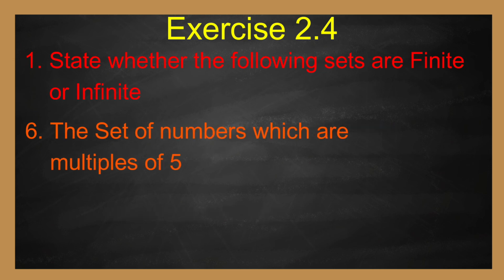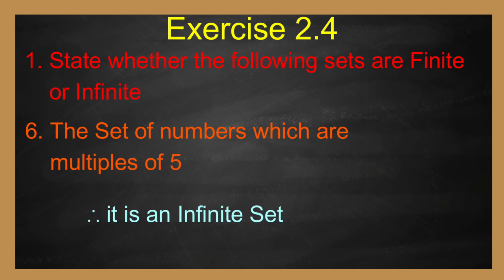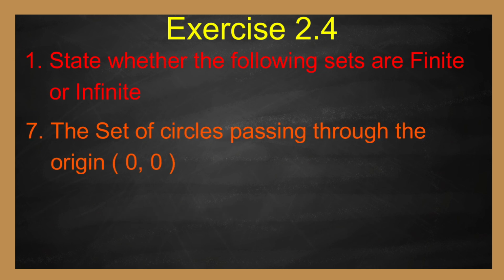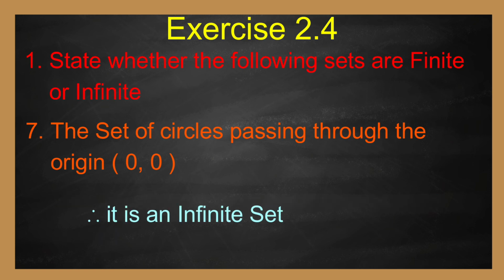The set of numbers which are multiples of 5. 5 multiples are 5, 10, 15, etc. There is no end for the 5 multiples. Therefore, it is an infinite set. Seventh one. The set of circles passing through the origin 0, 0. We can draw any number of circles through a point. Therefore, it is an infinite set.